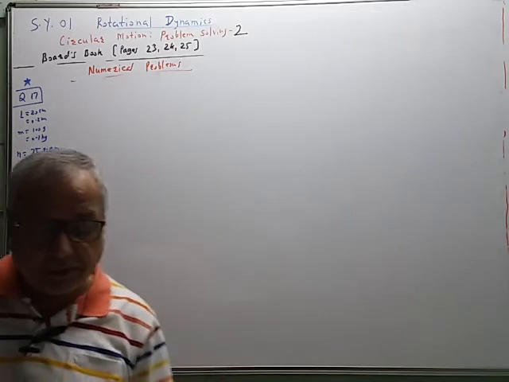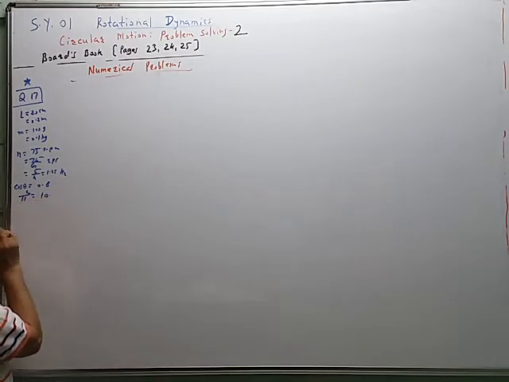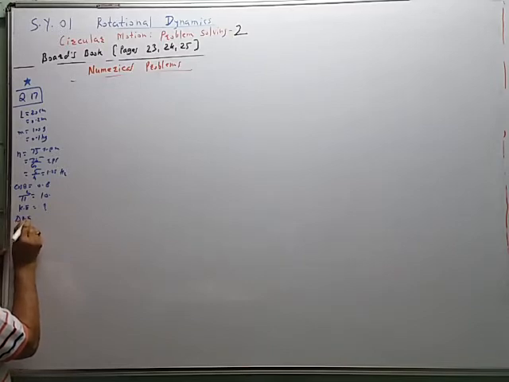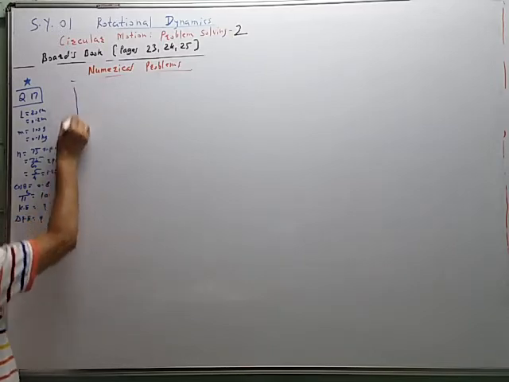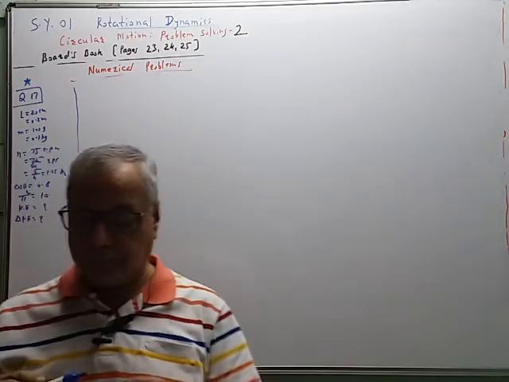Pi square value is also given to us. Pi square is equal to 10. Actually pi square is equal to 9.87, but we have to use it as 10. So kinetic energy is equal to question mark. Change in potential energy is equal to question mark.